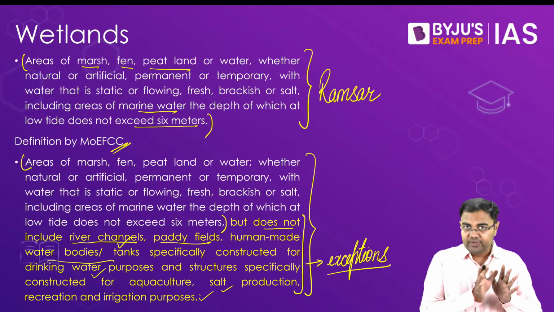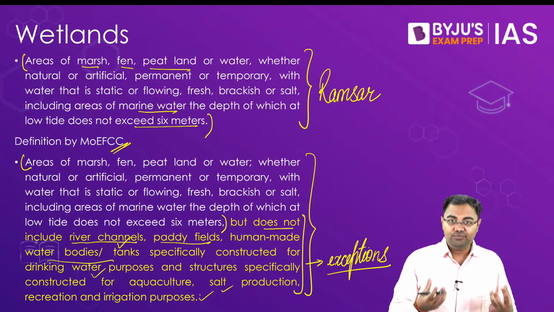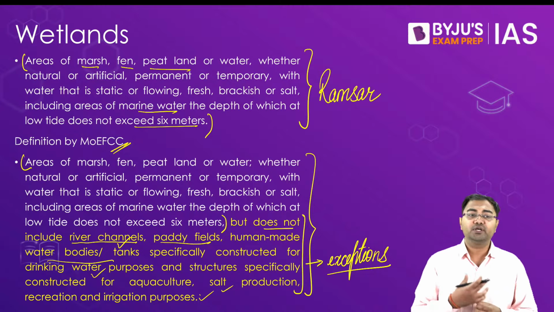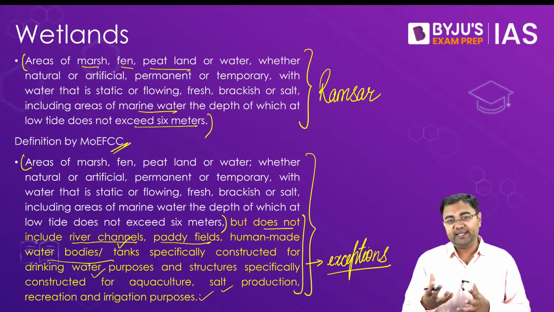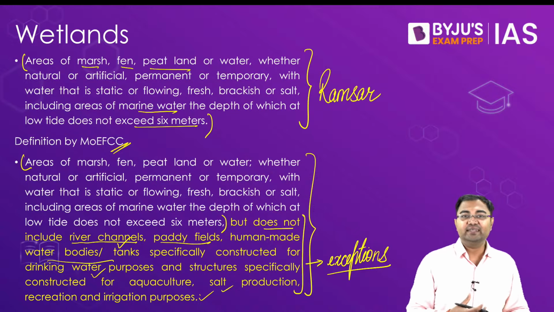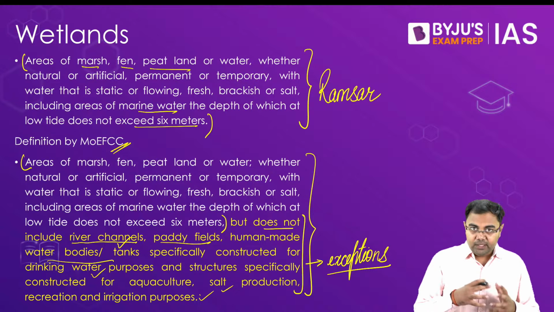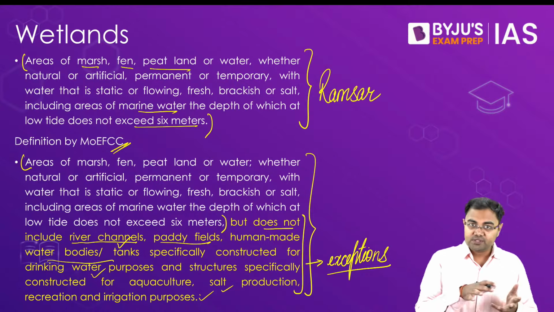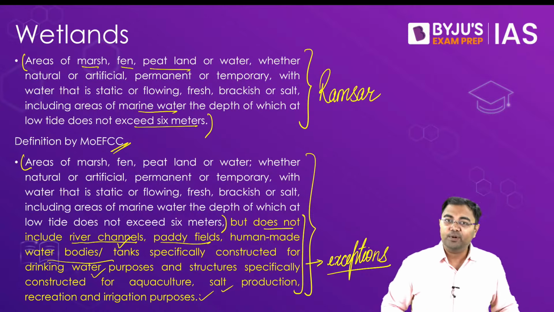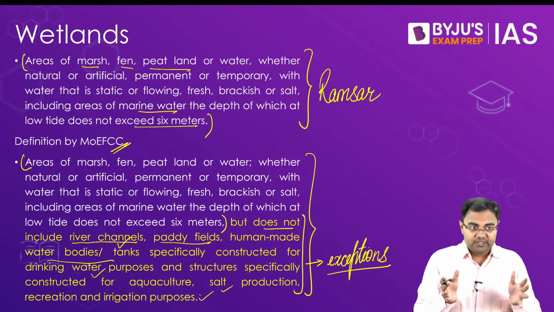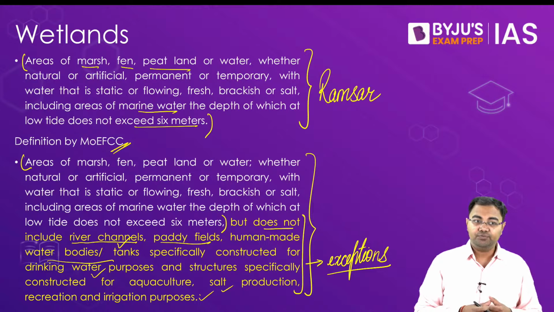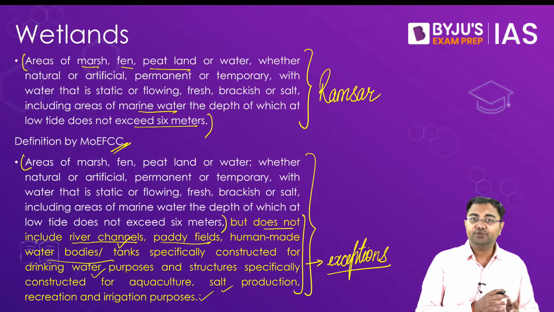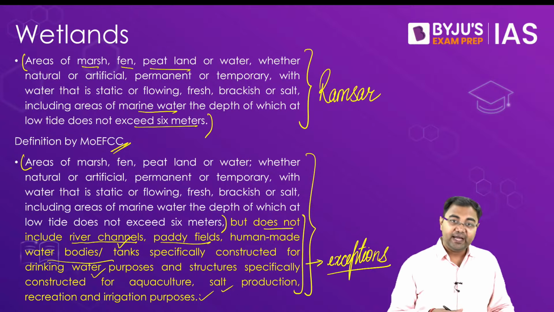So in simple terms, what do we mean by wetlands? A simple definition would simply say that it is an area where you have a lot of water. The soil that you have here is hydric in nature, meaning that it is kind of saturated with water, and many of these areas will be areas where you have some kind of vegetation along with some amount of water as well. So you can say that land and water, these two basically will be mixing in these kind of areas. They can be of fresh water, they can be in the marine areas, in the coastal areas, in the estuaries. We see that all these areas can be seen as wetlands.